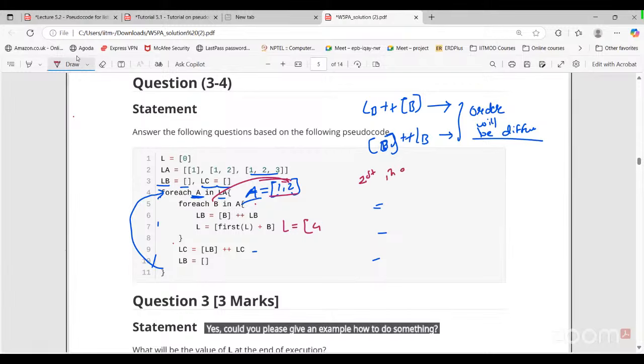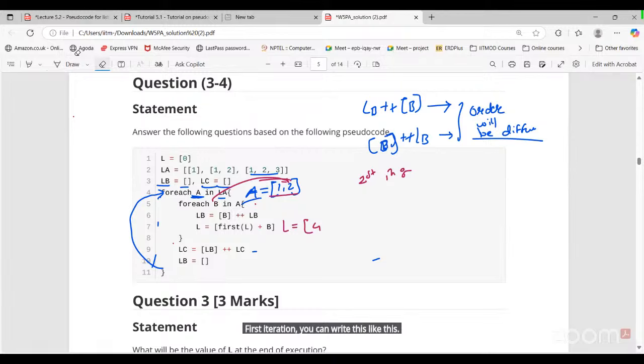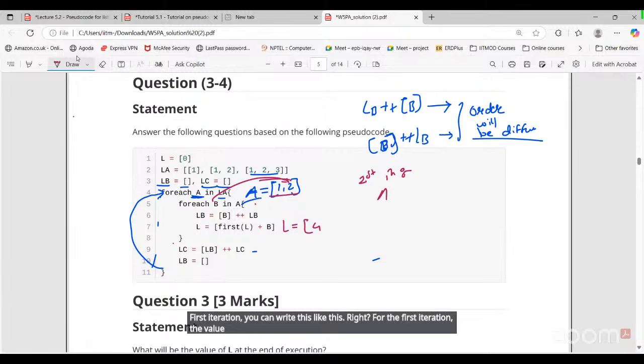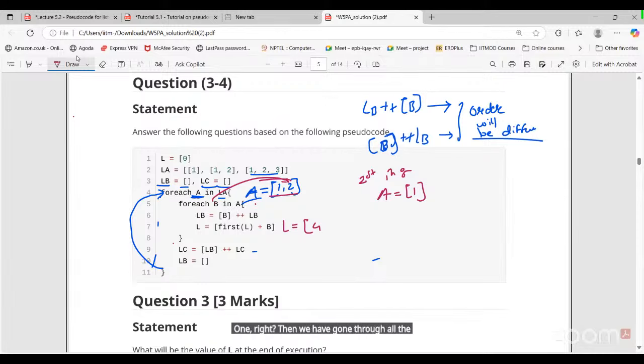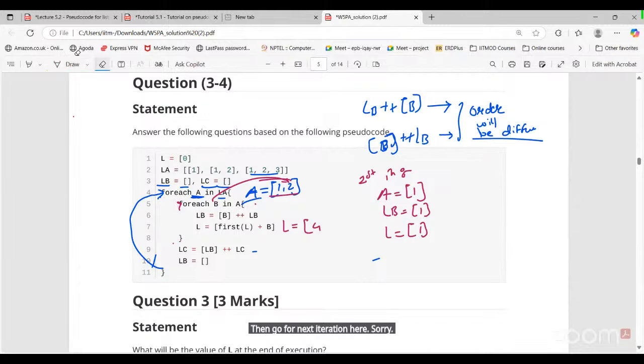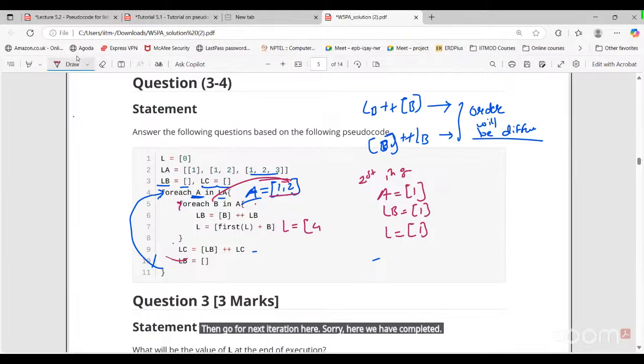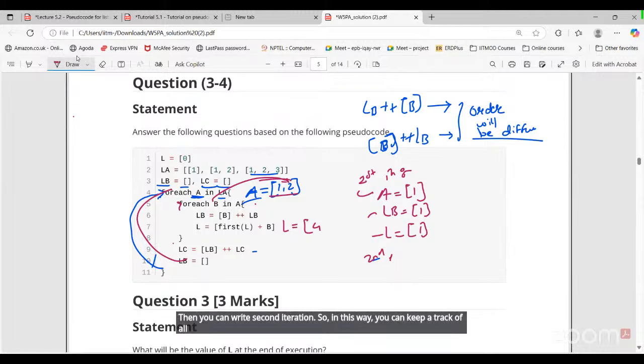For the first iteration, you can write it like this, right? For the first iteration, the value of A was 1. Then we have gone through all the elements. Then LB was 1 here. L was 0 plus first of L, that is 1 here, right? Then go for the next iteration. Now the value of A becomes 1, 2. Then you can write the second iteration. So in this way, you can keep track of all these things. So try with this approach.